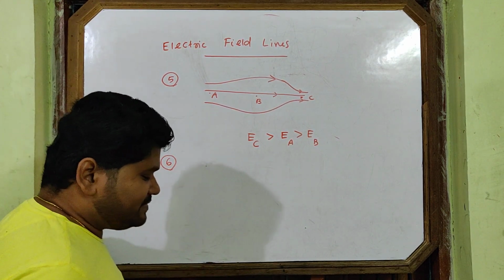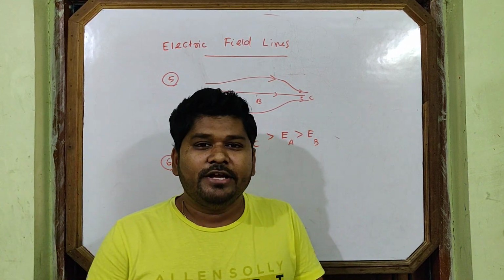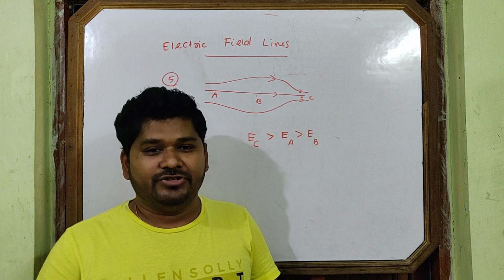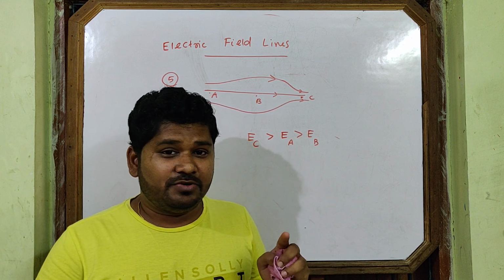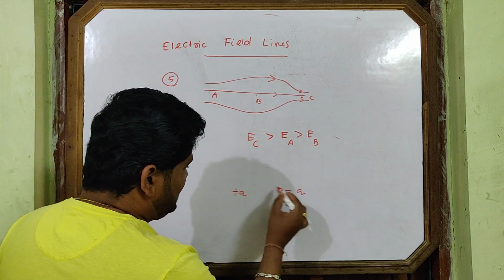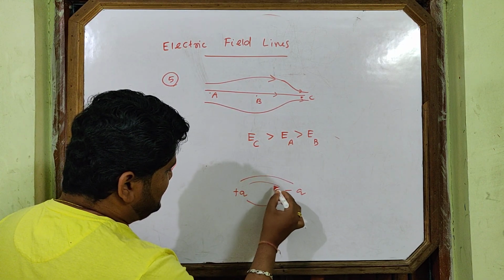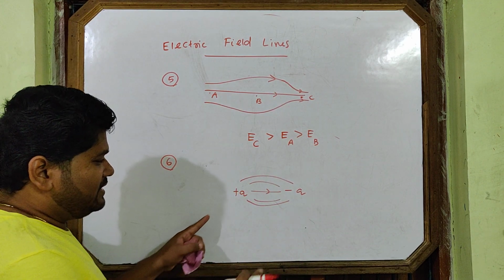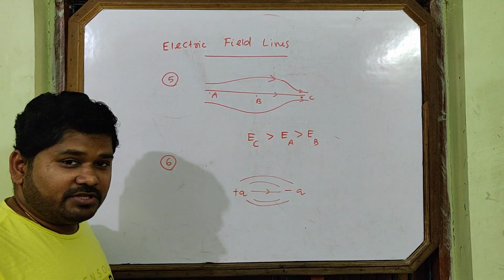Then property number 6. They contract longitudinally, which indicates two unlike charges attract each other. You see the lines of force of plus q and minus q. Their length gradually decreases, then they become straight. They contract longitudinally. That means two unlike charges attract each other.